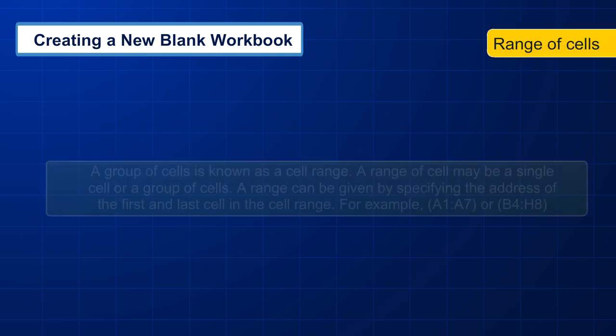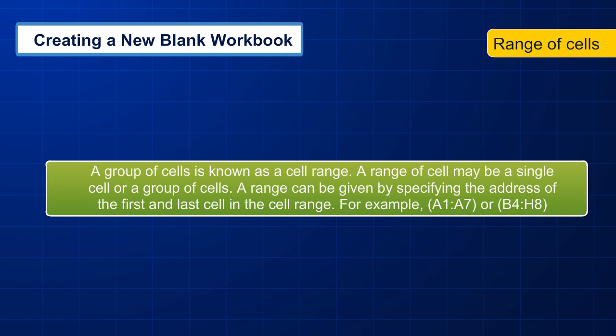Range of cells. A group of cells is known as a cell range. A range of cells may be a single cell or a group of cells. A range can be given by specifying the address of the first and last cell in the cell range. For example, A1 to A7 or B4 to H8.